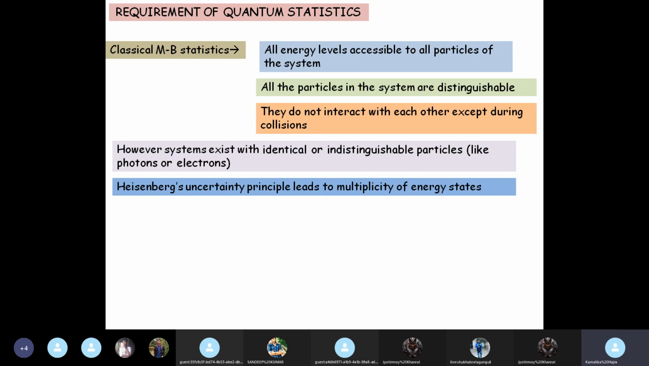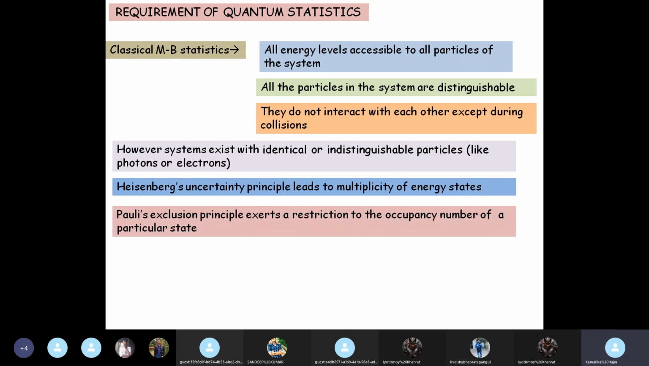Then Heisenberg's uncertainty principle, that leads to multiplicity of energy states. If a particular cell has a restricted value of the minimum area or volume that it can have given by the quantity h, which has a strict universal magnitude, doesn't change, then that leads to multiplicity of energy states. Okay.